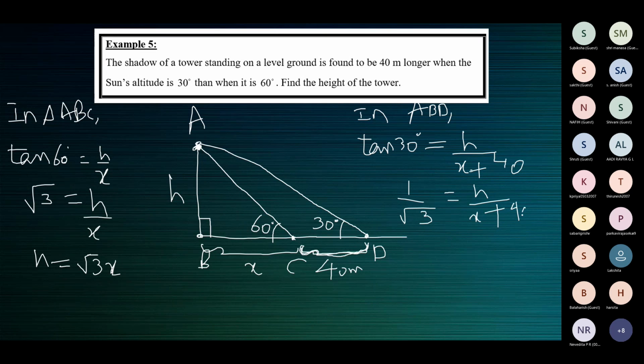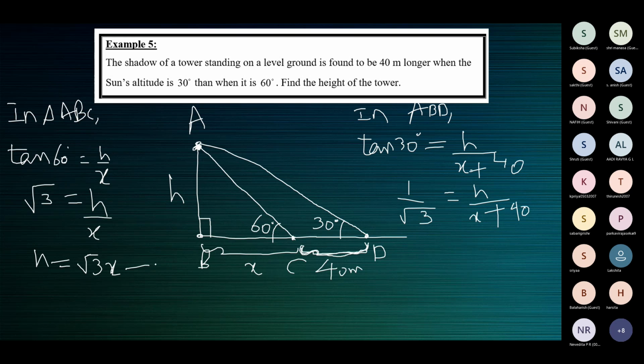So the thing is, in one equation we should have only one unknown. Then we can solve and find the value of that unknown. Supposing in one equation we have only H, we can solve and find the value of H. Or if we have only X, we can solve for X. But if we have two unknowns in one equation, H and X, we cannot find the value of H or X. So in one equation there should be only one unknown. So what will we do now?